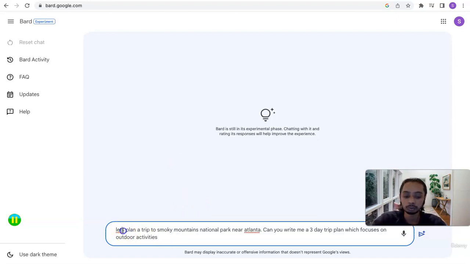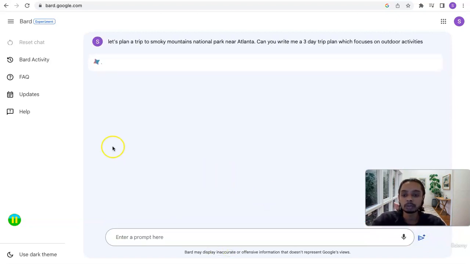So I'll start with a very simple prompt and I'm going to ask Bard to help me plan a trip. So my prompt is, let's plan a trip to Smoky Mountains National Park near Atlanta. Can you write me a 3-day plan which focuses on outdoor activities? So I told it the place, I referenced which big city it is close to, and I said write me a 3-day trip plan which focuses on outdoor activities. Let's see what the algo says.